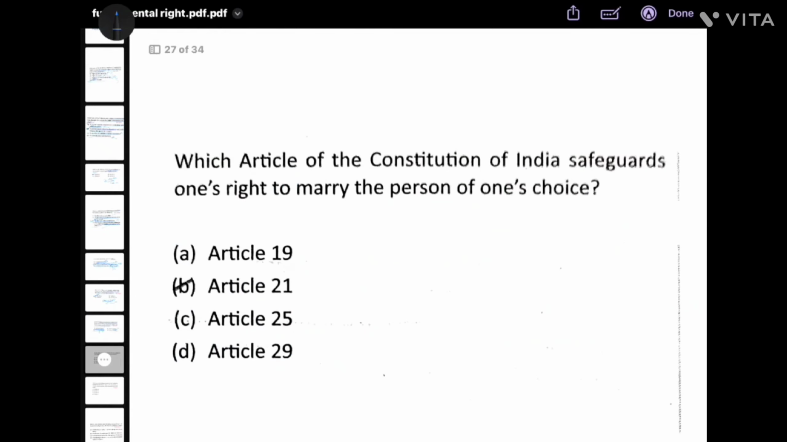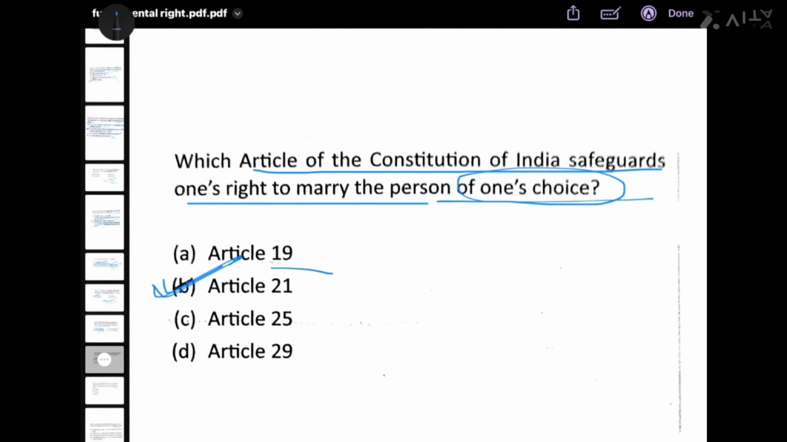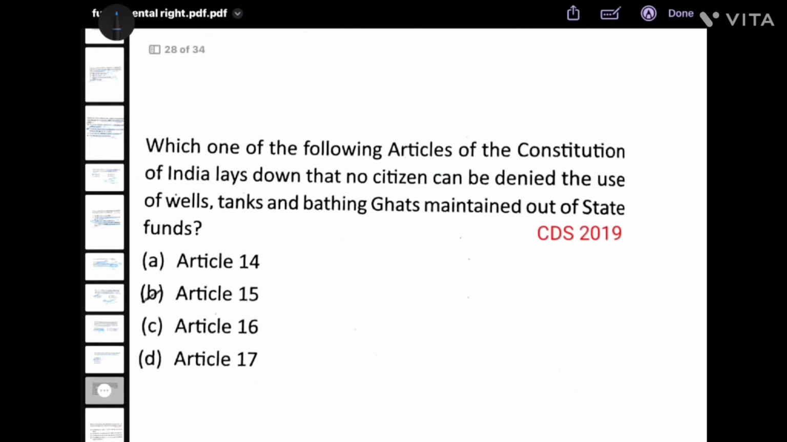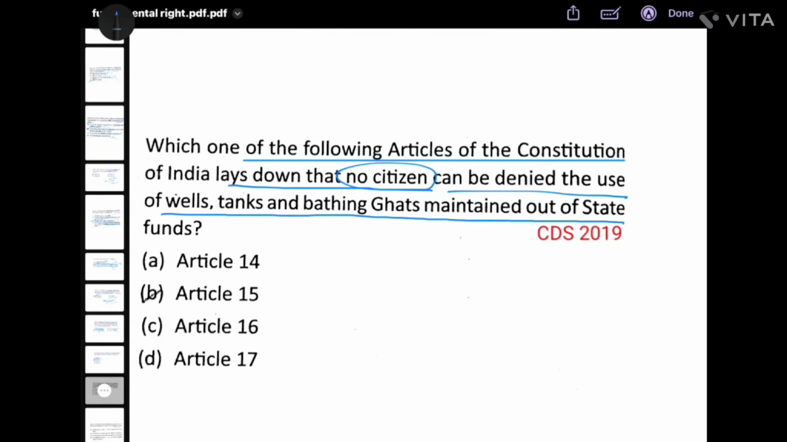Next question. Which article of the Constitution of India safeguards one's right to marry the person of one's choice? Article 21. ये मैंने पहले ही डिस्कस किया था जब हम आर्टिकल 21 डिस्कस कर रहे थे. Next, which one of the following articles of the Constitution of India lays down that no citizen can be denied the use of wells, tanks and bathing ghats maintained out of state funds?